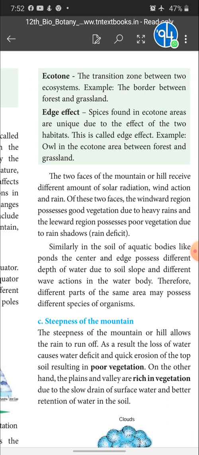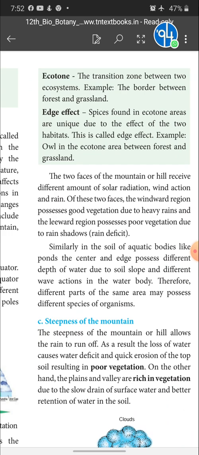Next one is edge effect. Species found in ecotone areas are unique due to the effect of the two habitats. This is called a species. Here it is not a species, it's given wrong. It is a species.